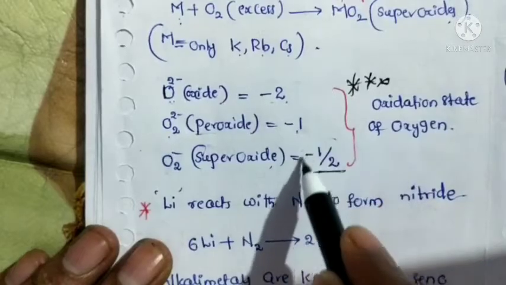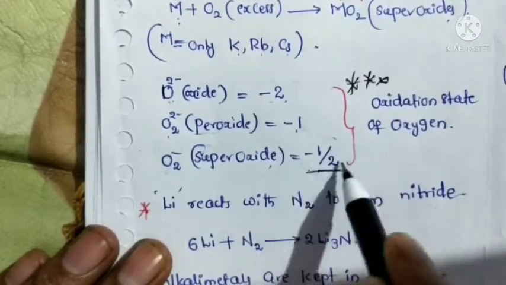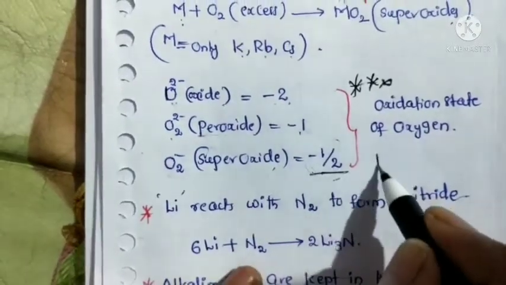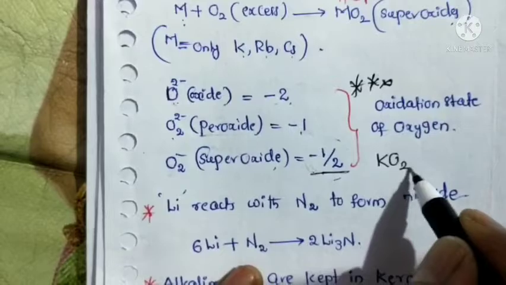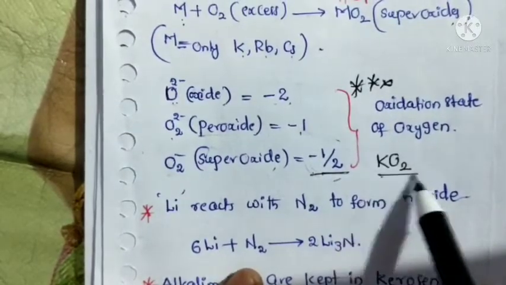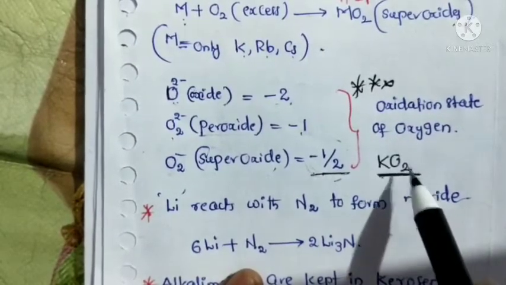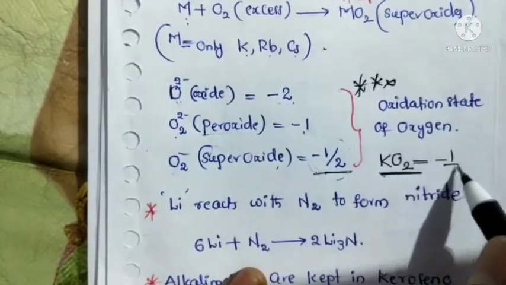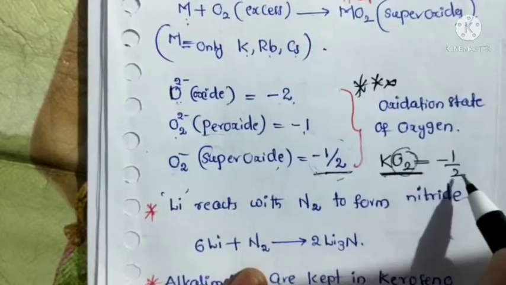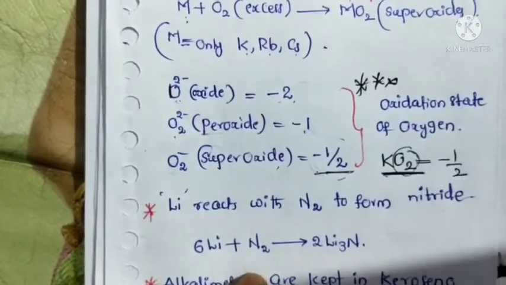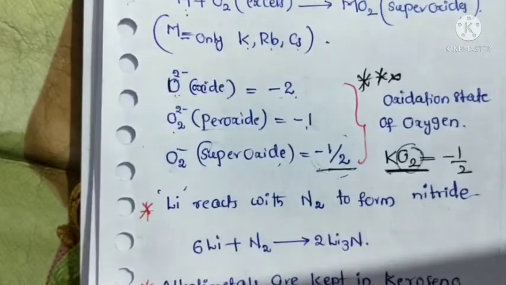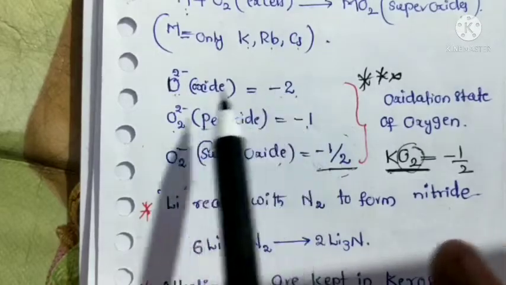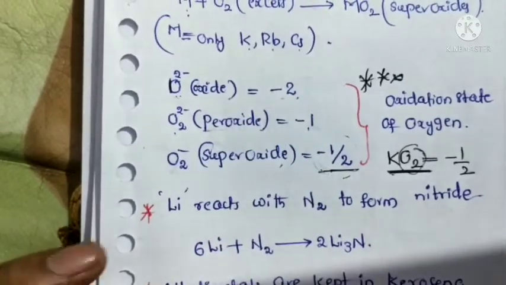Most of the time the question is given in the superoxide state, that is potassium superoxide. In potassium superoxide, what is the oxidation state of oxygen? It is -1/2. The oxidation state of oxygen is -1/2 whenever it is in superoxide form. So these oxides as well as the oxidation states of oxygen are very, very important.